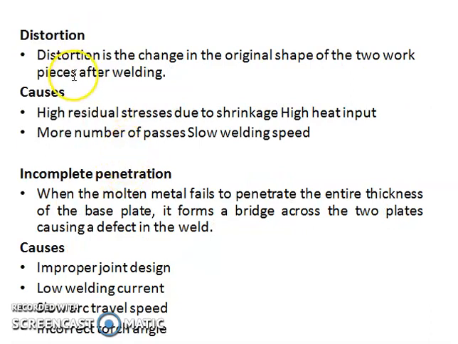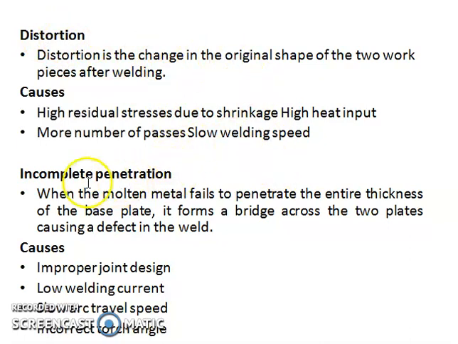If you see next, distortion is a change in the original shape of the two workpieces after welding is completed. Why does it occur? High residual stresses due to shrinkage from high heat input, more number of passes, and slow welding speed. If you do the welding continuously a number of times, then the distortion welding defect occurs.